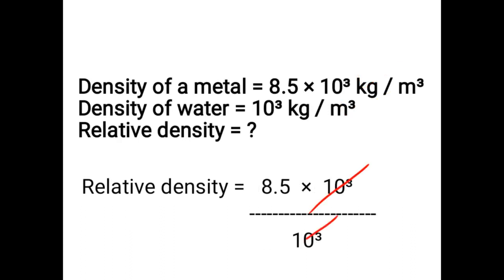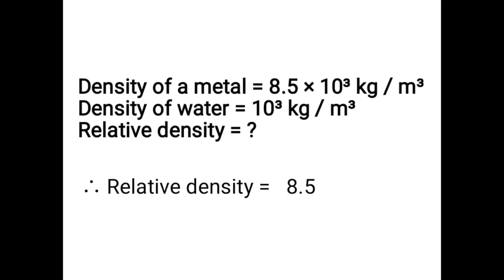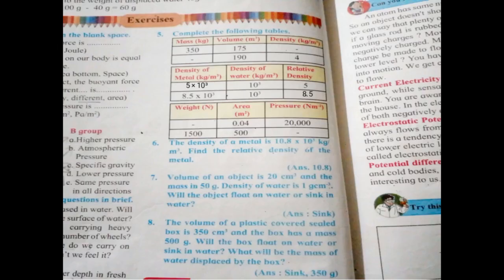10 cube gets cancelled. If you divide the same number, the quotient is 1. So that's why I cancel both numerator and denominator. So what will be the answer? 8.5. Therefore relative density is equal to 8.5. You have to write this answer over here on the second table.